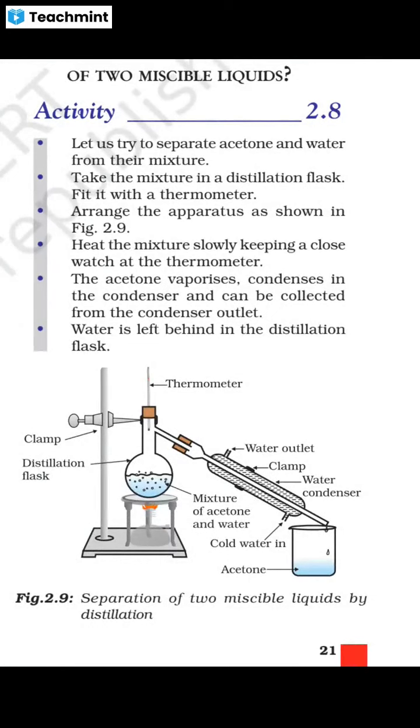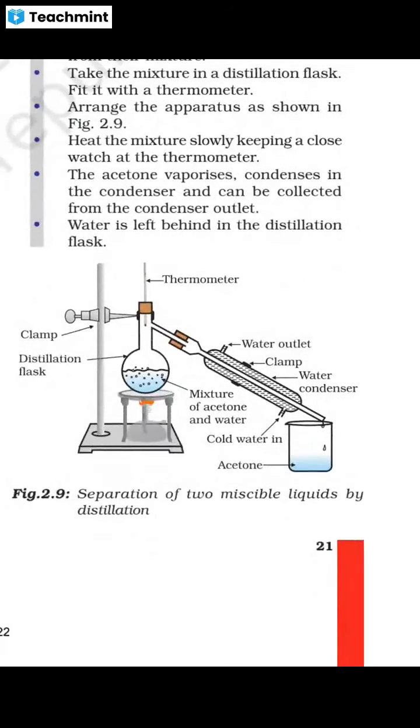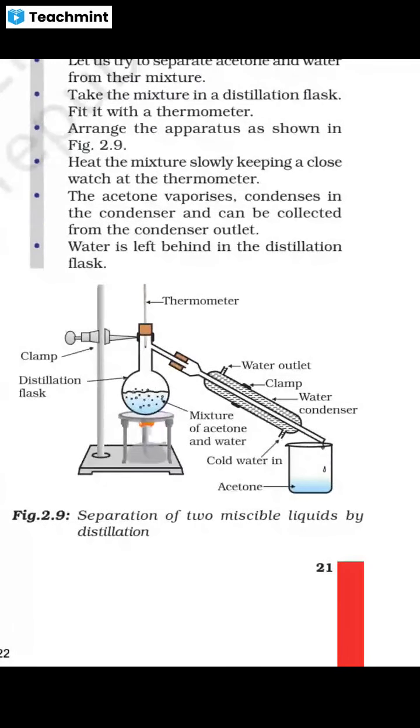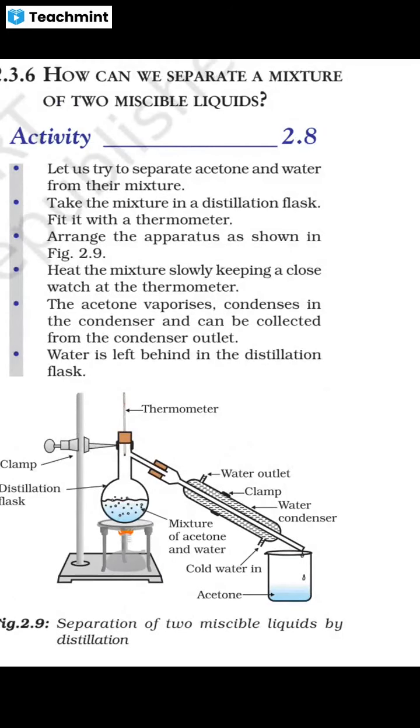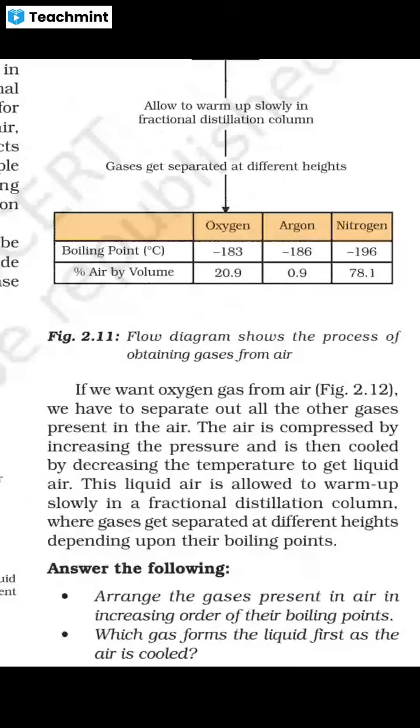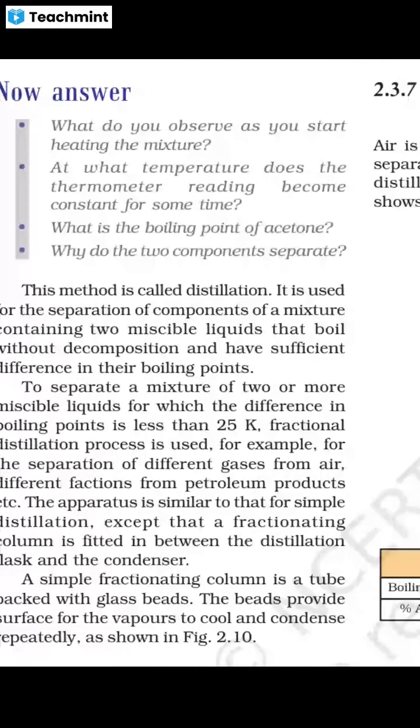So acetone will rise faster. In this case, the acetone vaporizes, condenses in the condenser and can be collected from the condenser outlet. So water is left behind in the distillation flask. In this way, acetone has a lower boiling point actually. So when we start heating, the acetone vaporizes faster. This method is called distillation.